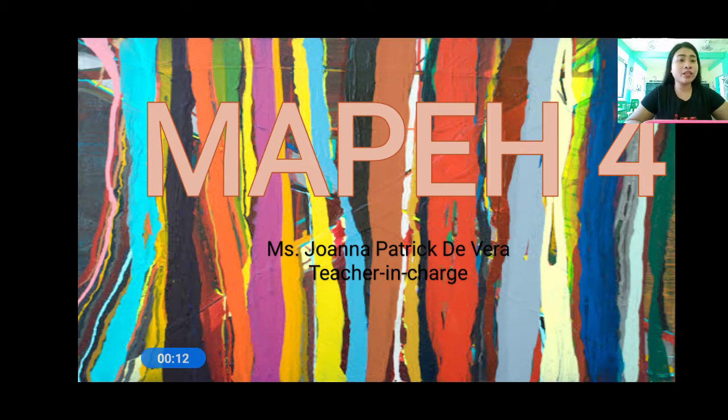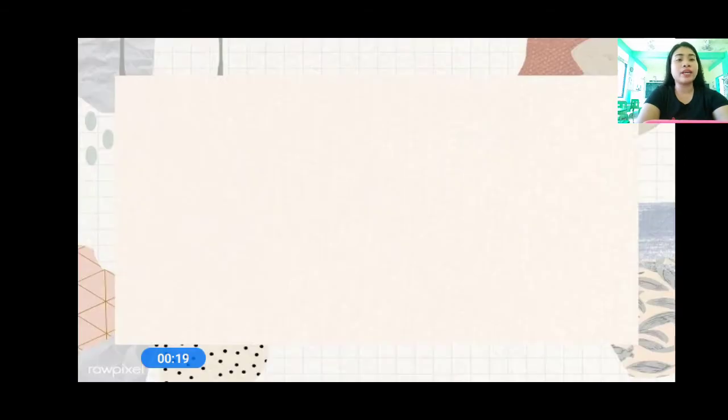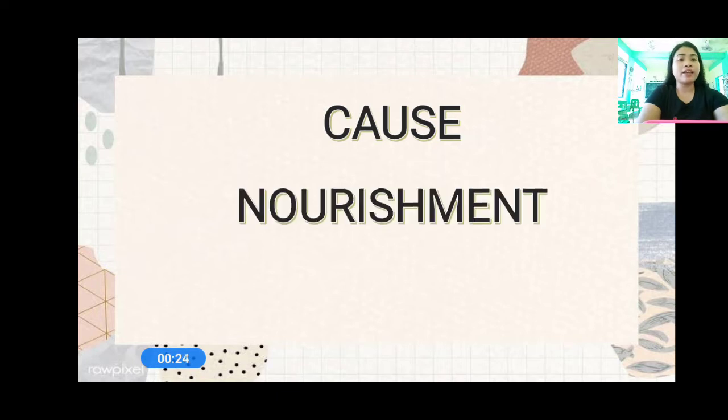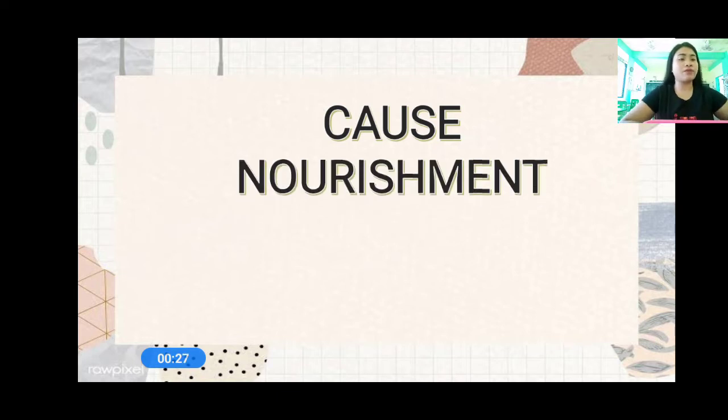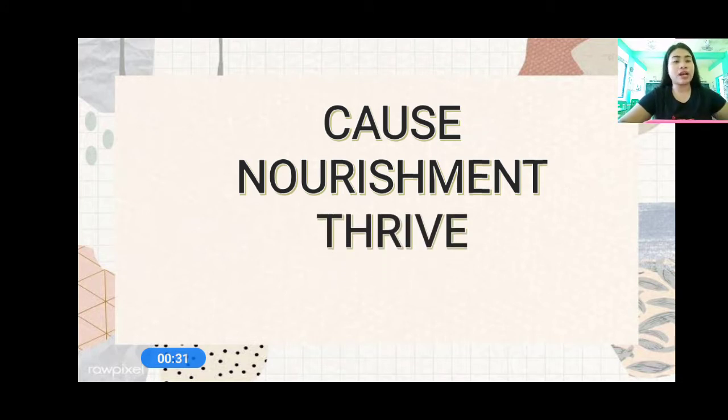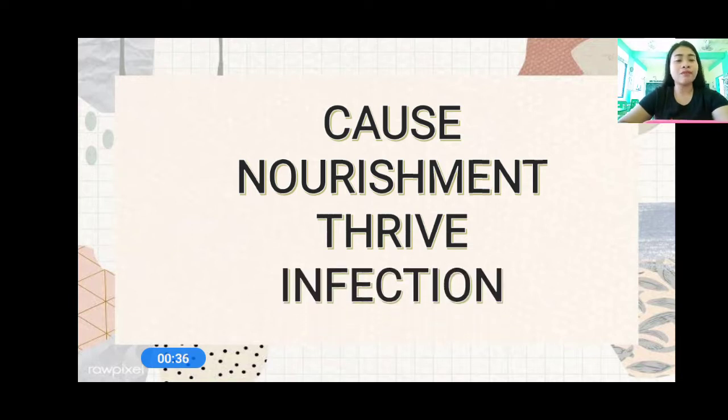Now, before we start our lesson, let us first have these words. Are you ready? Okay, very good. So, everyone, let us read cause. Again, cause. And then we have nourishment. Everyone, let us read nourishment. And then we have thrive. Everyone, thrive. And then we have infection. Everyone, let us read infection. Okay, so the words are cause, nourishment, thrive, and infection.